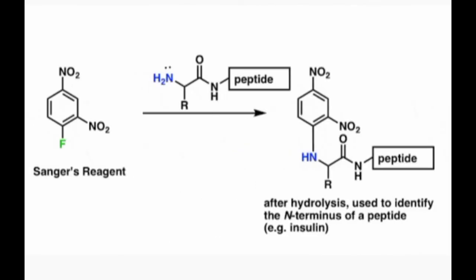In this reaction, Sanger's reagent is treated with the compound that is written on the arrow. Fluorine is given out, and the carbon to which the fluorine was initially bonded gets bonded with the nitrogen. But before that, one of the hydrogens from NH2 is given out and only NH remains there, and the carbon which was bonded initially with fluorine gets bonded with the nitrogen of NH to form the product.